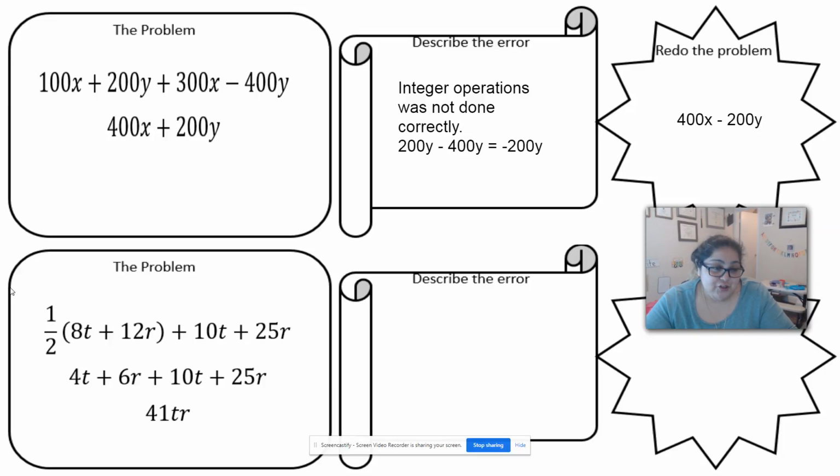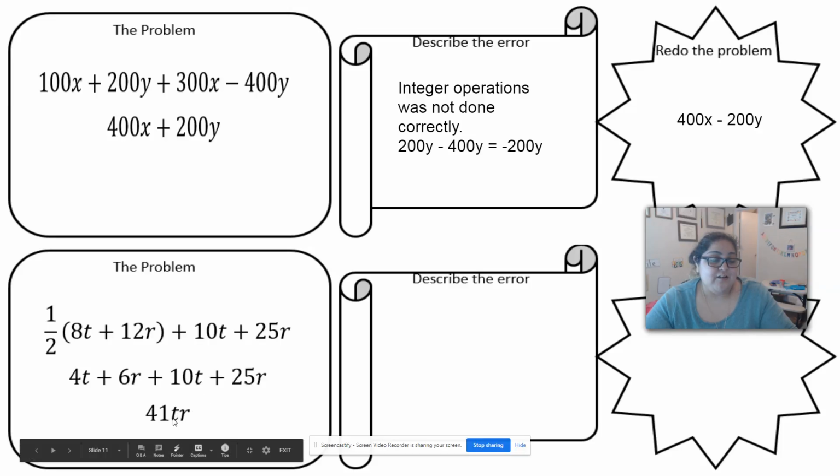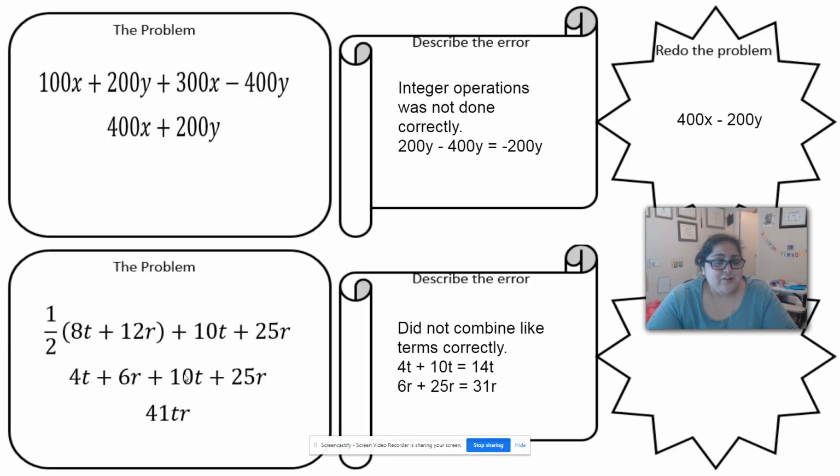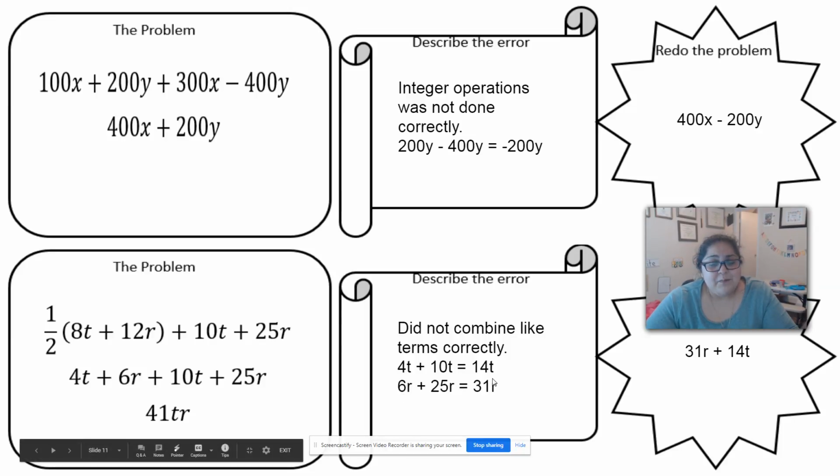Next thing, we distribute. Half of 8 is 4. Half of 12 is 6. Now we're combining our like terms. Hey, we're not supposed to just put everything together. We can only combine if they have the same letter. I should have two different terms because that's how many letters I have. So they combined like terms wrong. It should be 14 and 10t gives you 14t. 6r and 25r gives you 31r. So 31r plus 14t.